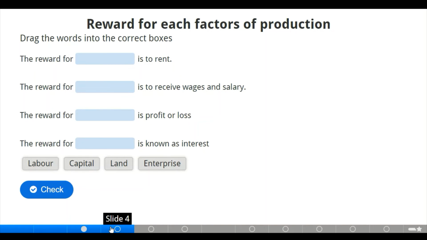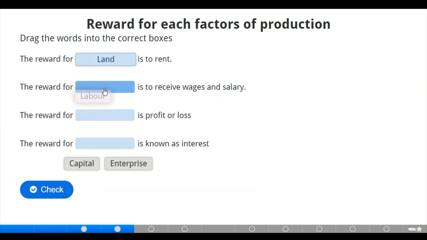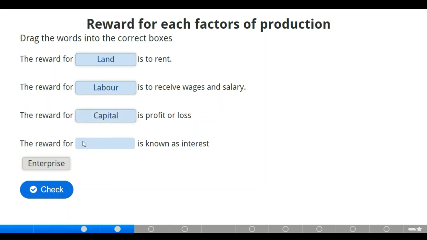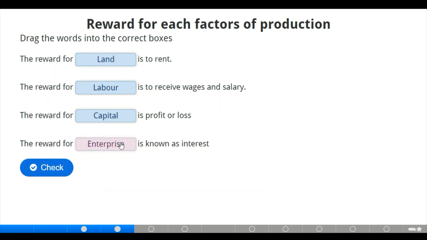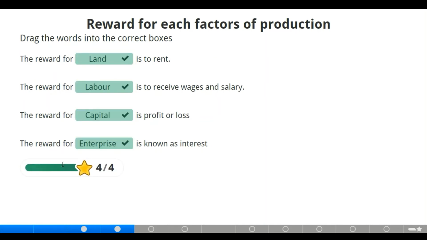Let us just guess. We have rent. Rent should be for land. As you all know, land is to rent. Now what should be for wages and salary? That should be labor, because we have workforce here. Now what should be profit or loss? Of course, if you have capital you put into business, you are expecting profit or loss. Now we have an enterprise risk taker. You have to have interest. That's the reward for each factor of production. Now let's check. Amazing, we got it right.